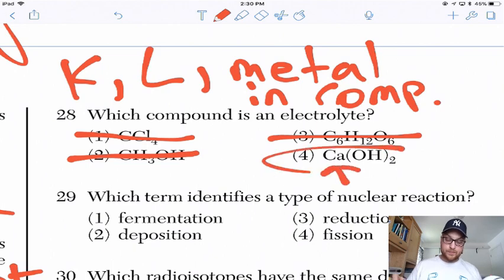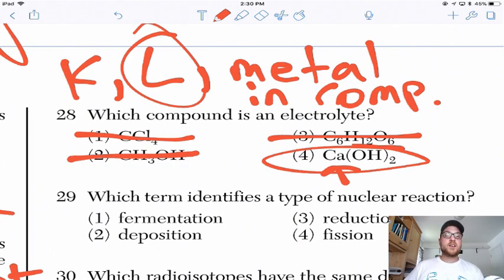Calcium, that's a metal. CaOH2 is also on table L because it's a base. So that was kind of a gimme. No excuse to get this one wrong.